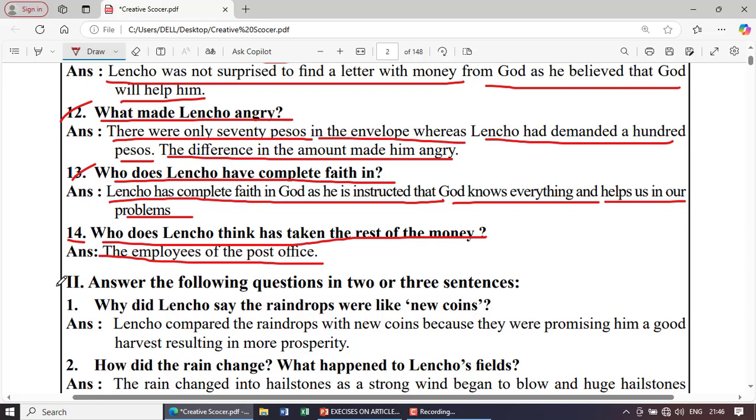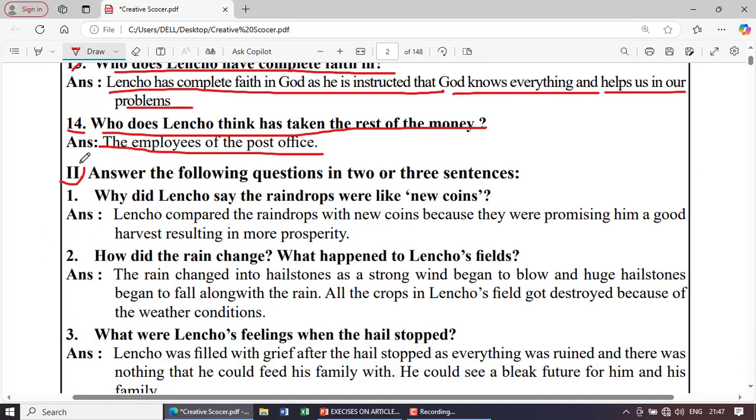Now we discuss 2 marks questions. Answer the following questions in 2 or 3 sentences. 2 marks.